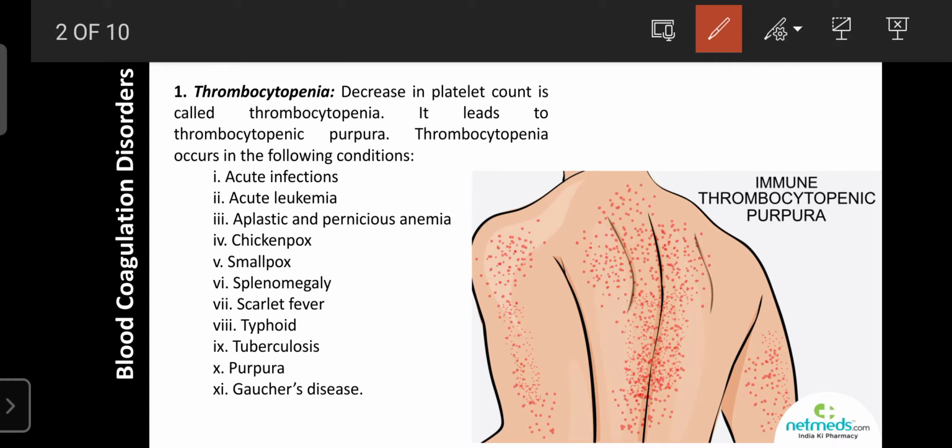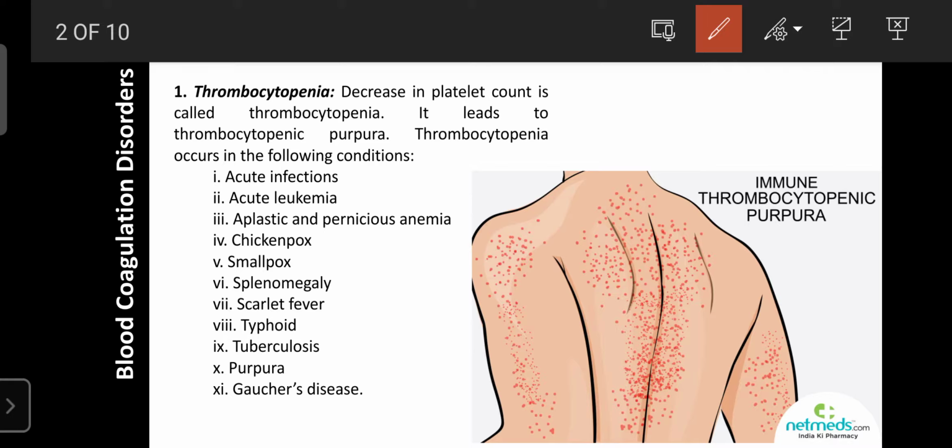This platelet count decreases due to acute infections. Any kind of infection the person is suffering from affects the platelet count, so with the help of the thrombocyte count we can know what the infection is. Also in acute leukemia, a blood cancer, the platelet count decreases.